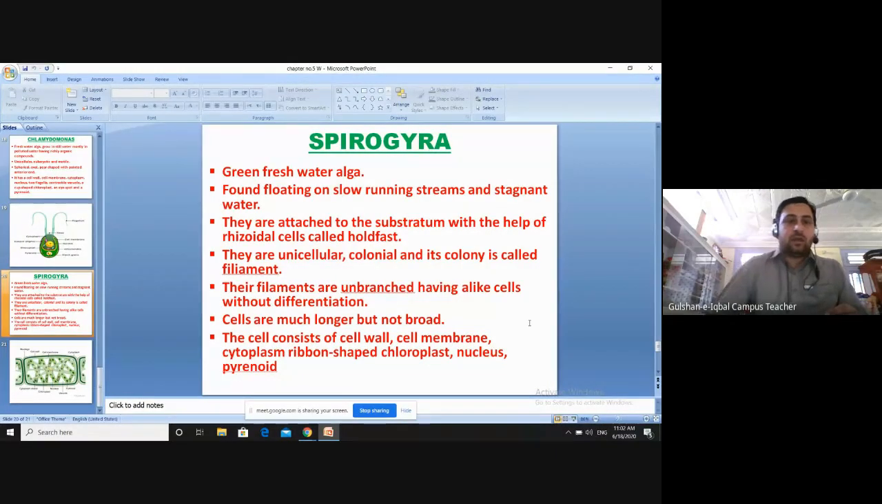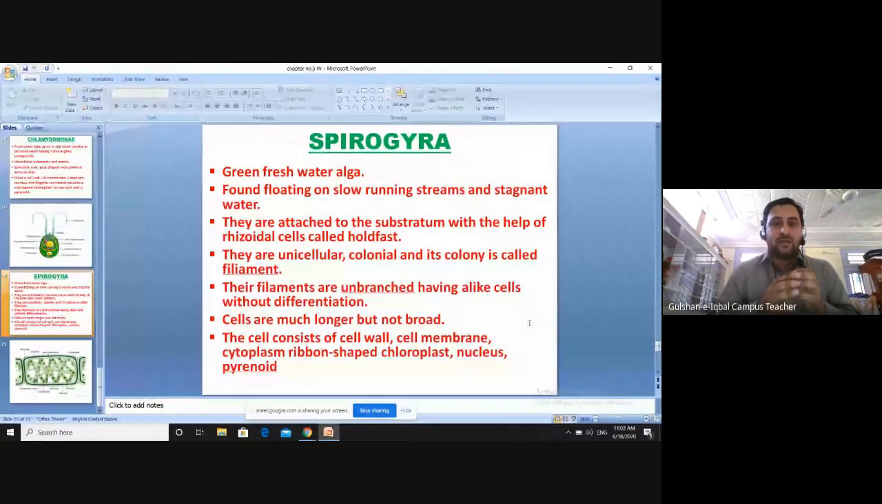And the colony is known as filament. Filament means they will be having a large group. They will be present in a chain structure. Filament means a chain structure, so the colony will be a chain structure. Chlamydomonas live single. Chlamydomonas do not have a colony, they live single. But Spirogyra have a colony. They do not live single. A lot of cells combine together and they live together in a filament, in a colony.